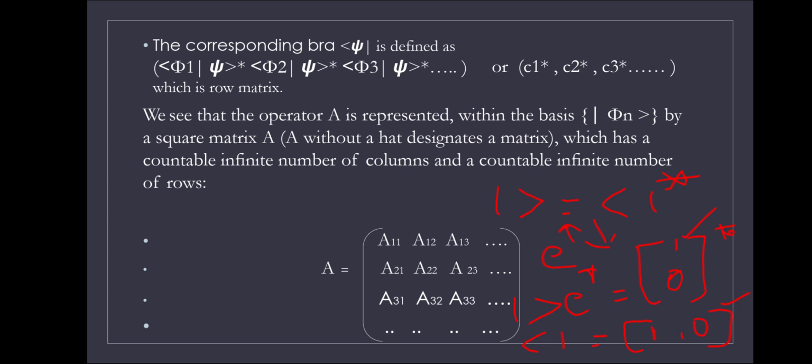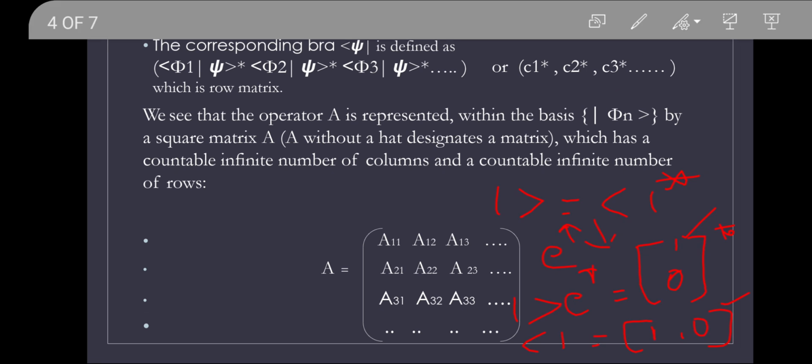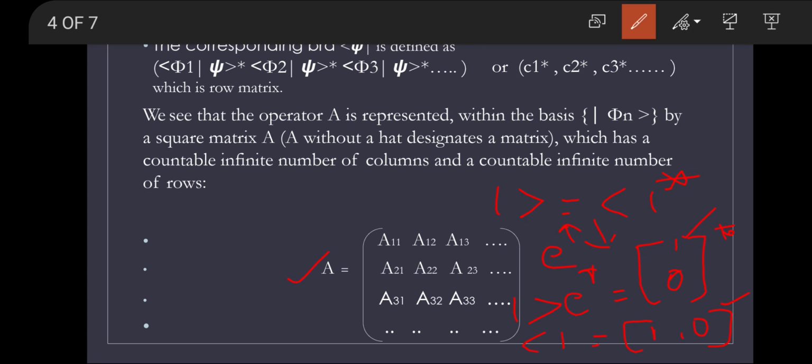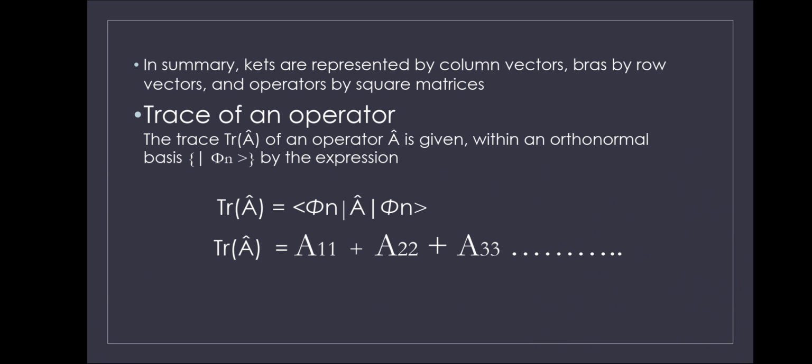So A is equal to A11, A12, A13 and so on, A21, A31 and so on, up to n. In summary, kets are represented by column vectors, bras by row vectors, and operators by square matrices.